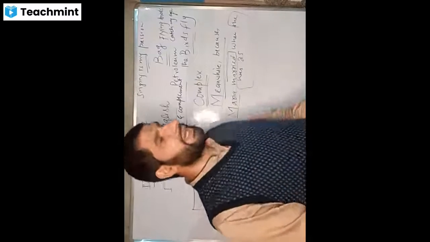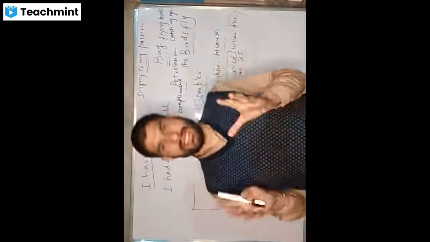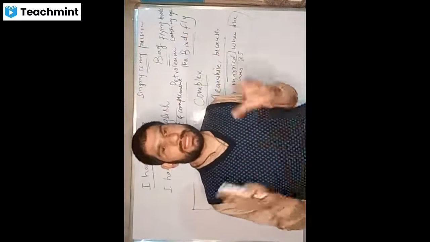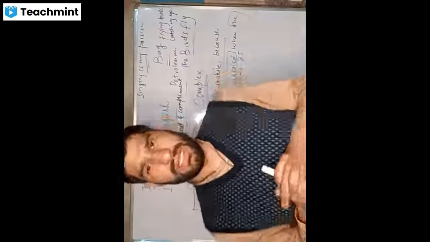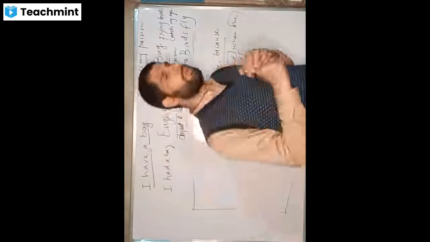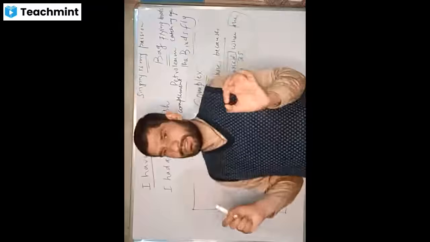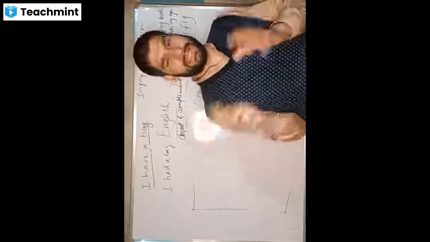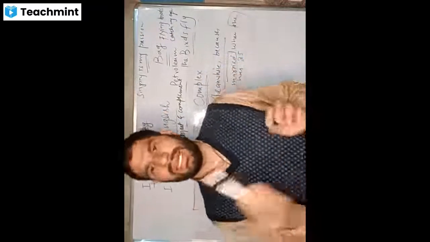So we said we have the written form of the language and the spoken form of the language. And then we said grammar. What is grammar? Grammar is a set of rules which governs the language. And the most important function of grammar is that it makes language symmetrical. It makes language look alike. For example, I have a marker in my hand.